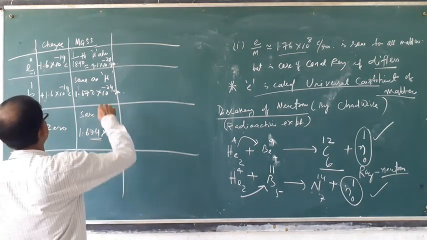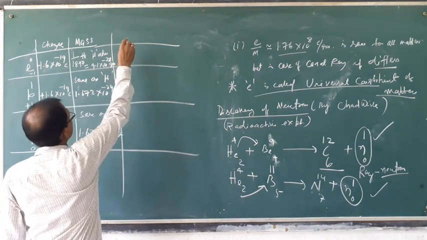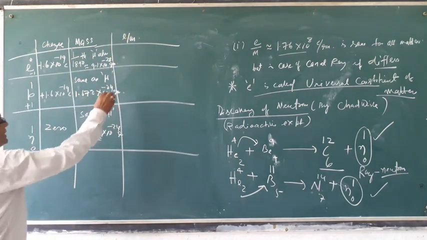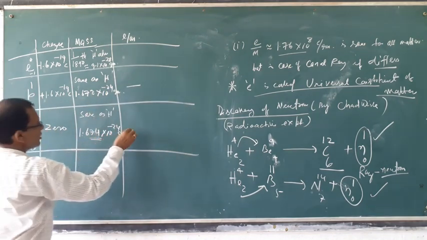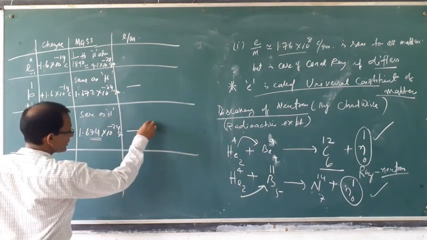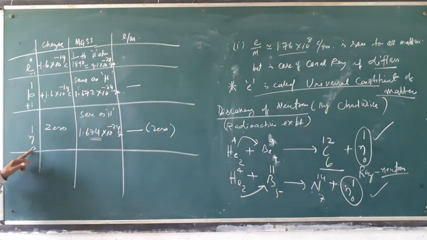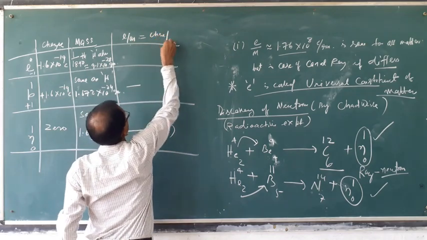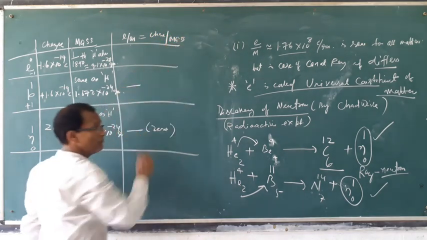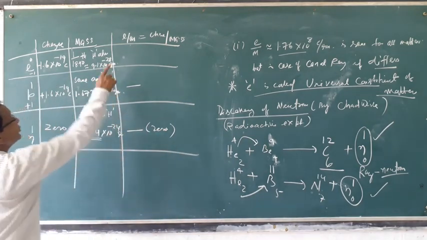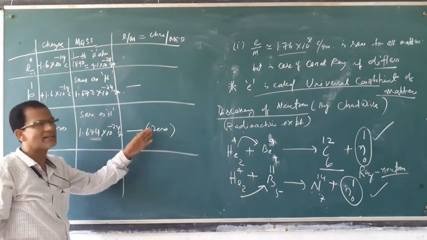Then e by m value. E by m value, generally it is not calculated for the neutron. It is not calculated because charge is 0. E by m value will be 0 because charge value is 0. Neutron has 0 charge. E by m means charge to mass ratio. It is called charge to mass ratio. Every particle has a charge to mass ratio. If it carries charge, it will be some value. If it has no charge, that is 0.